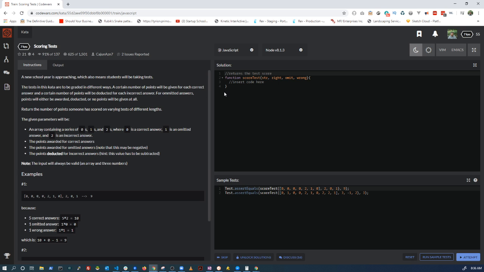So the solution usually starts with a function, and this is the score test function, and it has the parameters. Sometimes you get nothing up here, sometimes you get a function like this, and so the goal is that we're going to insert some code here, and then you'll see there's a couple of sample tests here. So we can actually write our code and run the sample test and see how our code does against it.